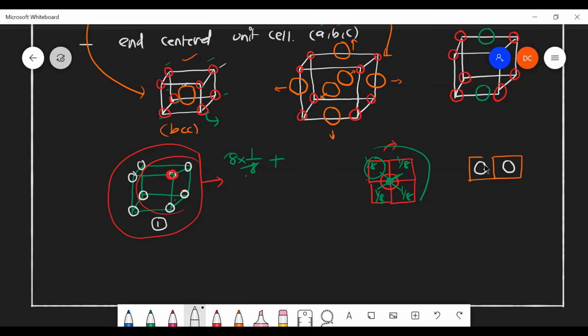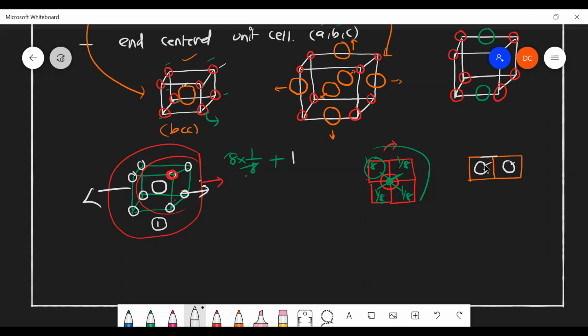Inside of that white atom, is it sharing any part of that with the nearby unit cell? No, sir, it's not. One entire, complete atom is located inside this unit cell, which is not going to be shared to this side, or this side, or any other side. So one complete atom contribution is there in each unit cell.